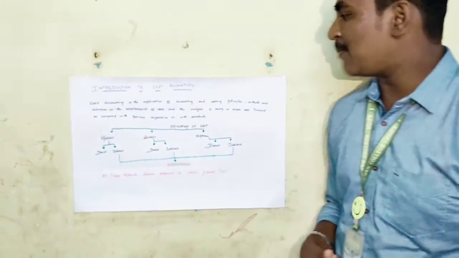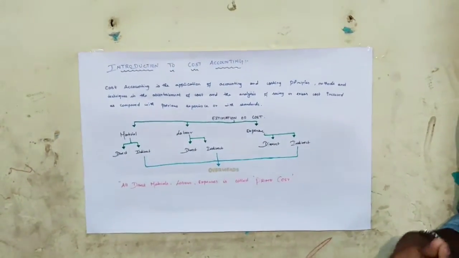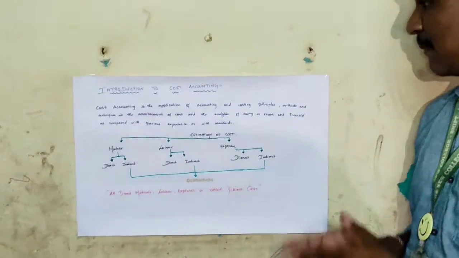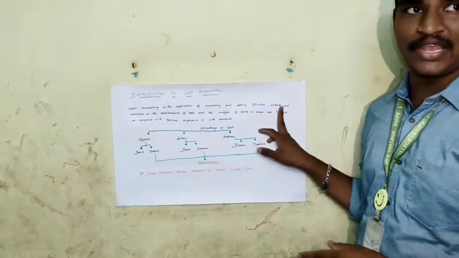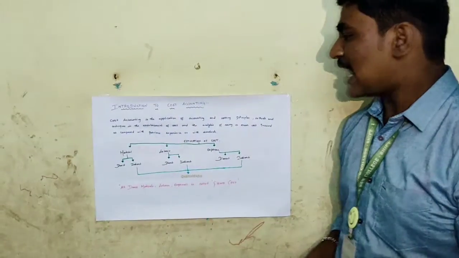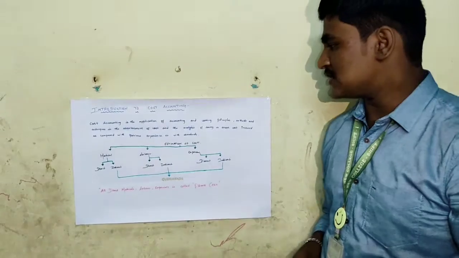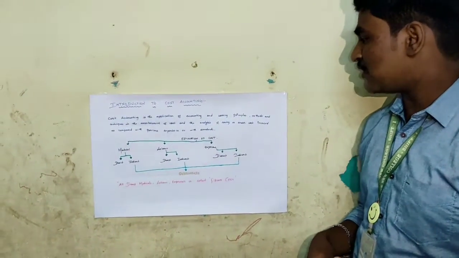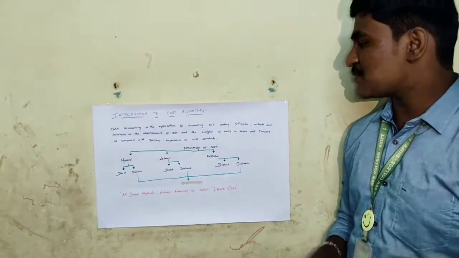Cost accounting is the application of accounting and costing principles, methods and techniques in the ascertainment of cost. We are going to adopt various methods and techniques, and this is a very important term, ascertainment of cost, which is the main objective of cost accounting, and analysis of savings or excess cost incurred as compared with previous expenditure.